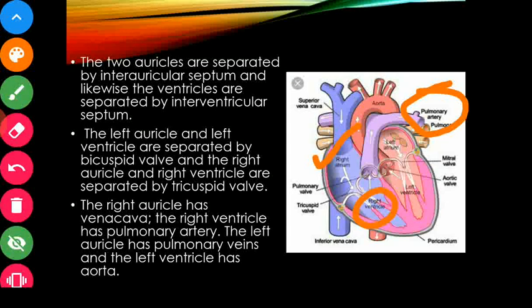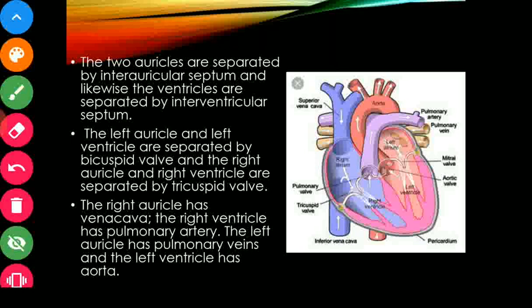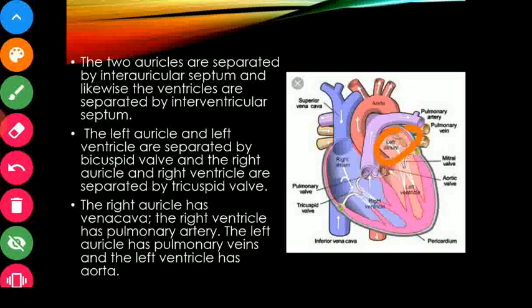So the left auricle has the pulmonary vein. The pulmonary vein is the only vein that carries oxygenated blood.